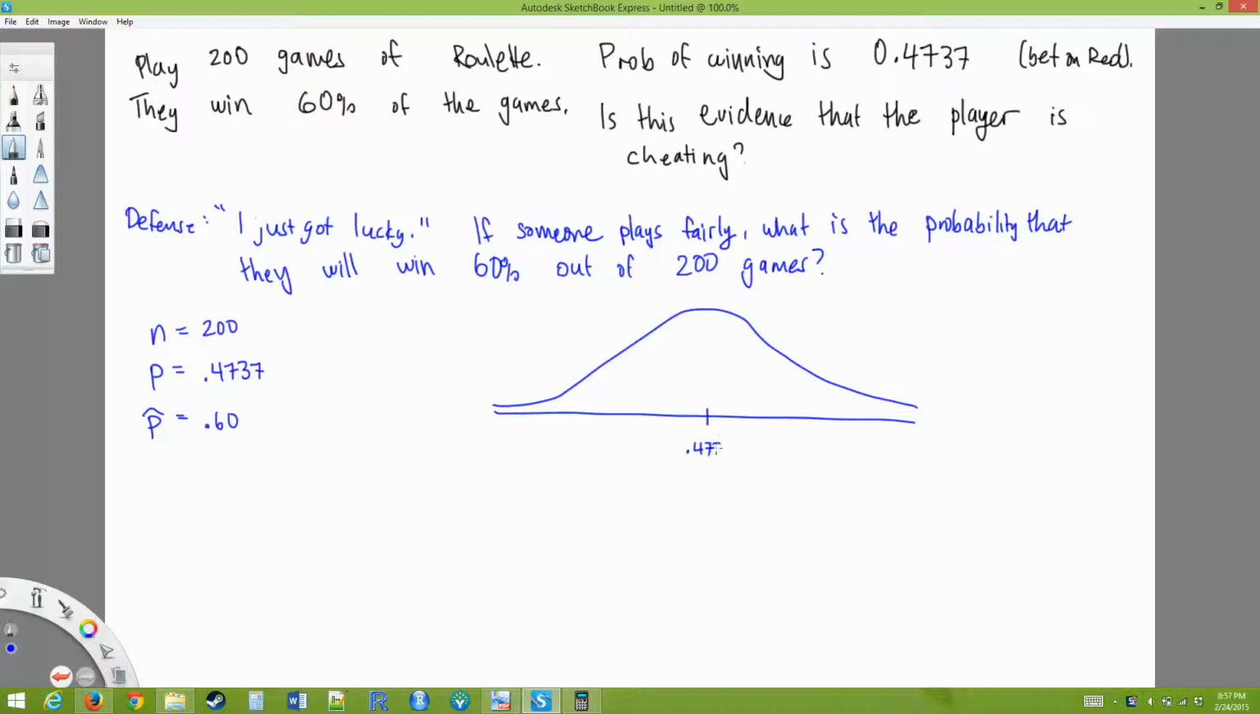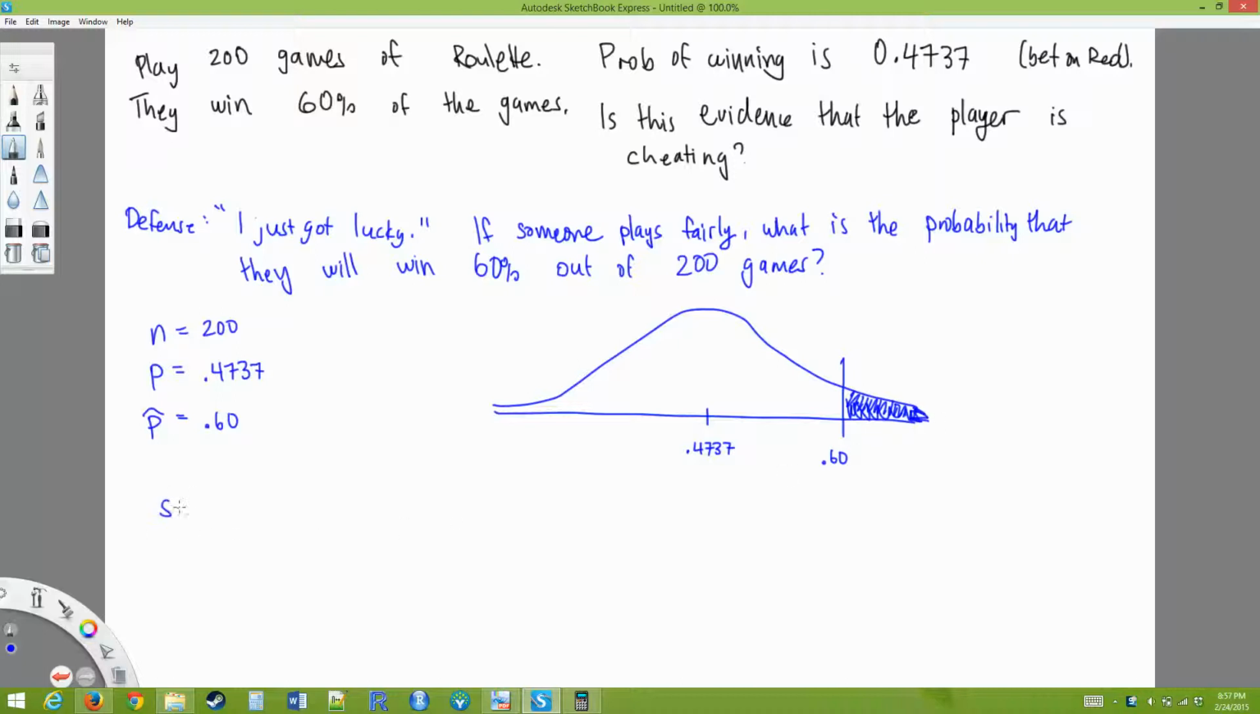When somebody plays roulette a bunch of times, we're expecting them to win only 47% of the time. This person won 60% of the time. So what's the probability that something like that would happen just from random chance? That's what we want to know.